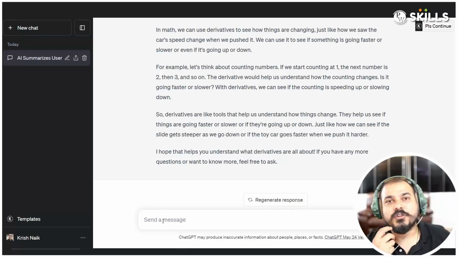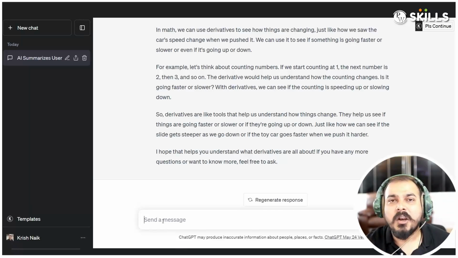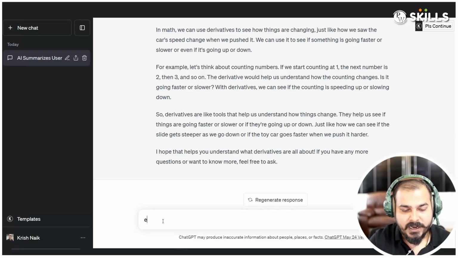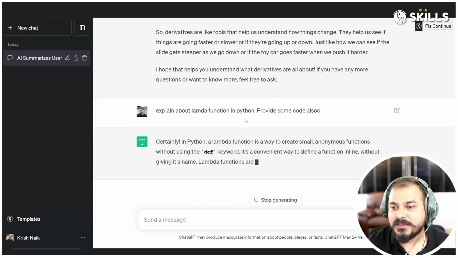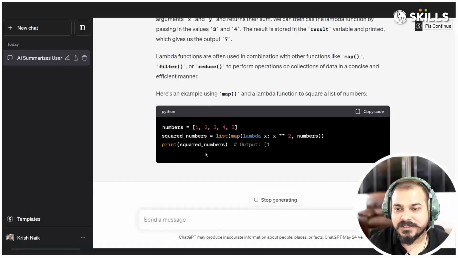Let's say many people usually ask me this question, Krish, when we are learning a programming language, initially we will not know where it is exactly used. So let's say I ask some questions over here and explain about lambda function, because many people also ask this kind of question. Lambda function in Python, provide some code also. Okay, so I'm asking this specific question, and it has given you this entire information. What is a lambda function? This.